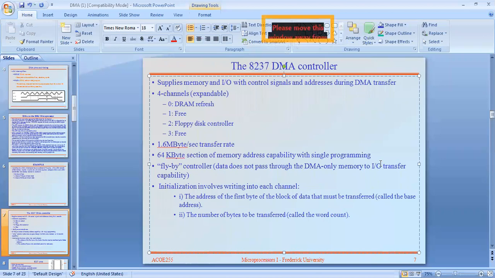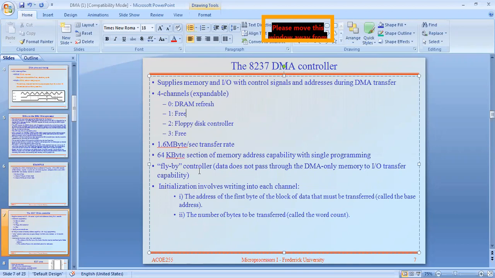It is the 4-channel expandable 8237. These 4 channels, 0 to 3, are: 0 for DRAM refresh, 1 free, 2 for floppy disk controller, and 3 also free. Here the data rate is 1.6 megabytes per second. These are all the specifications of the 8237. Understand? Just 1.6 MB per second.